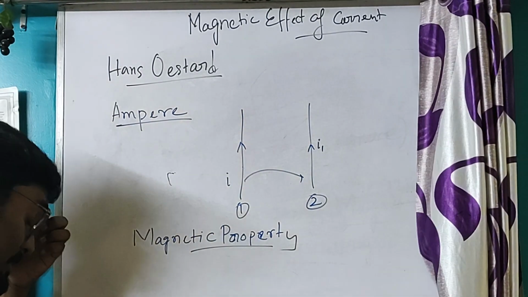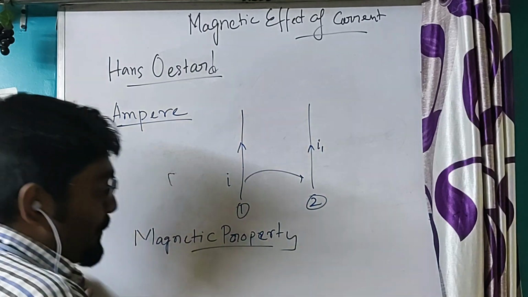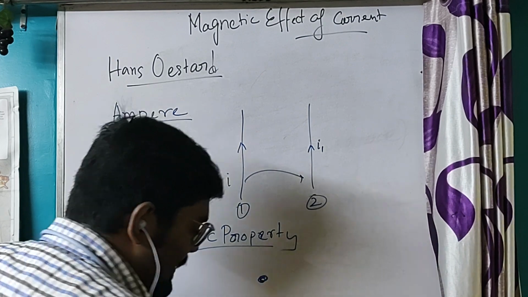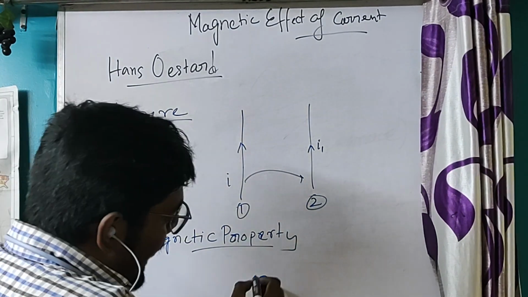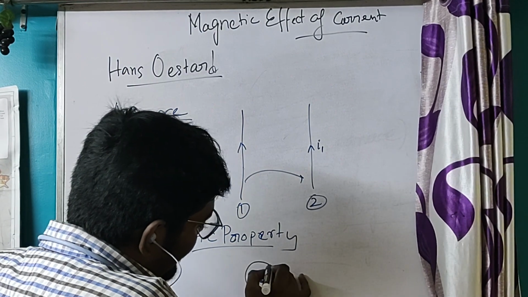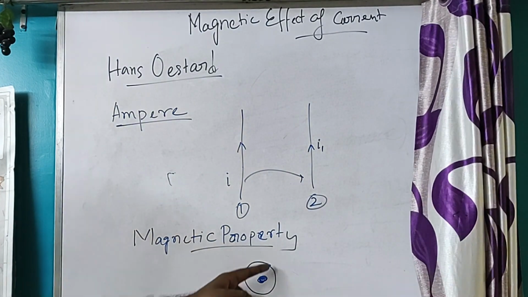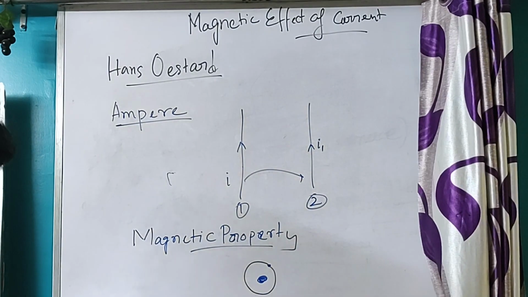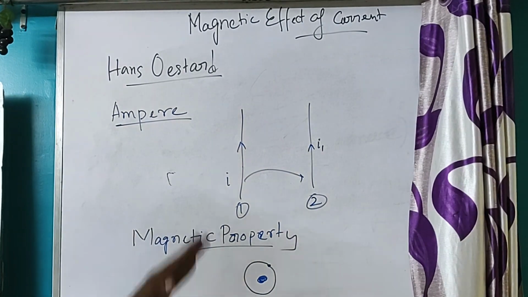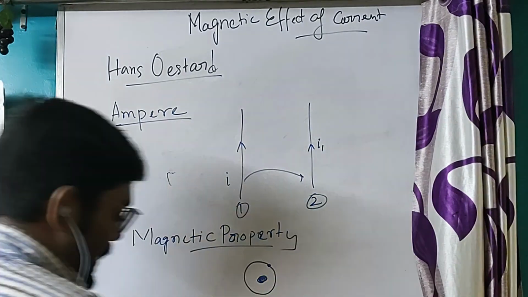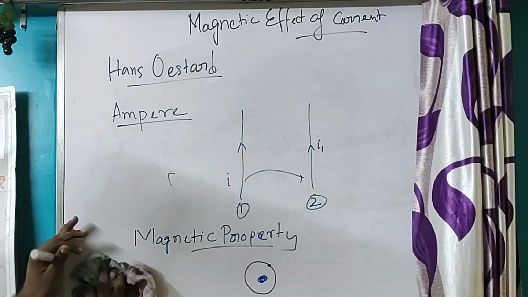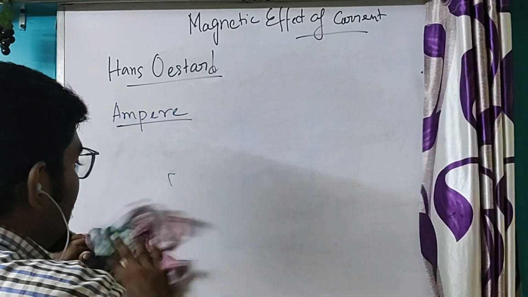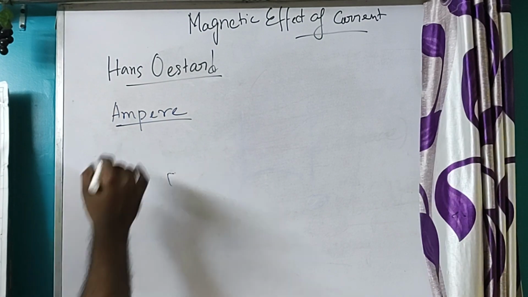He said that if we go to the subatomic level, inside an atom there is a nucleus, and around this nucleus an electron is revolving, and this revolving electron will produce the magnetic effect. So these two things were added by Ampere. Now the scientist who came into the picture was Faraday.